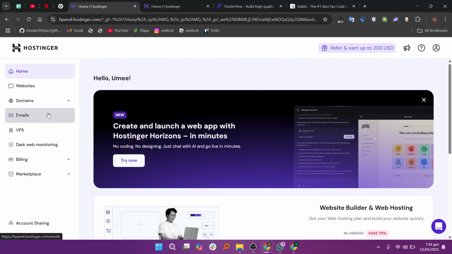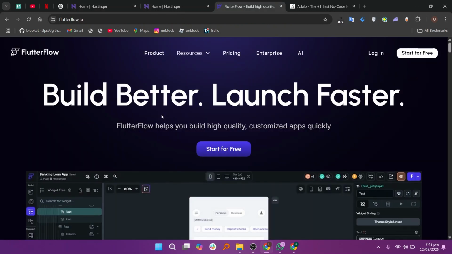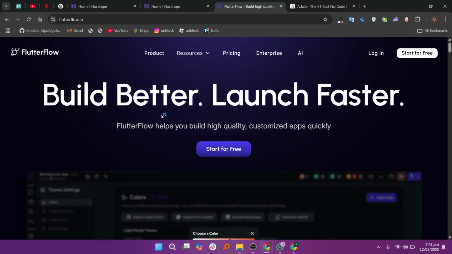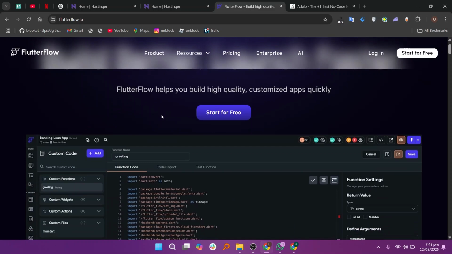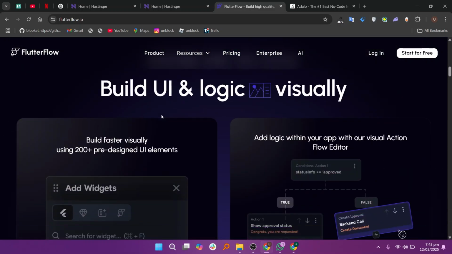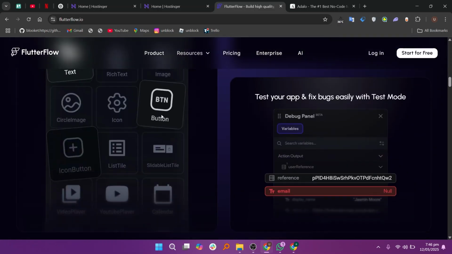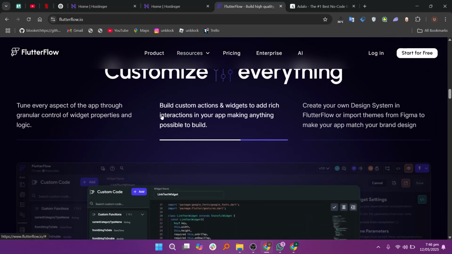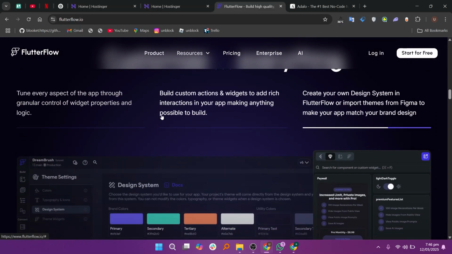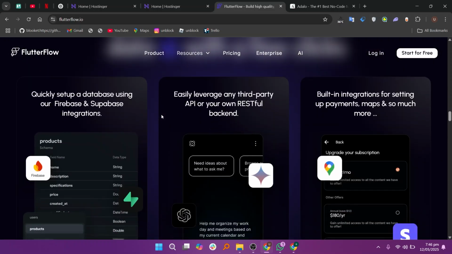Now let's talk about FlutterFlow. FlutterFlow is a low-code platform based on Google's Flutter framework. It lets you design beautiful mobile apps using a drag-and-drop system. It's more technical than Hostinger Horizons, but still much easier than coding from scratch. FlutterFlow gives you more control over layout and animations. It also allows exporting real Flutter code. That means developers can take what you built and customize it further.